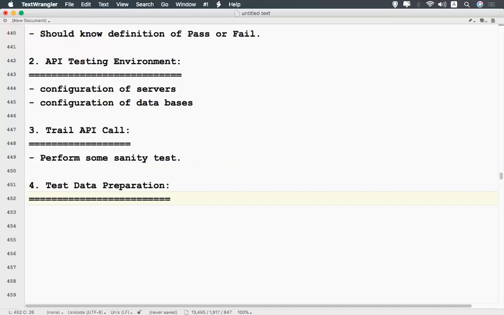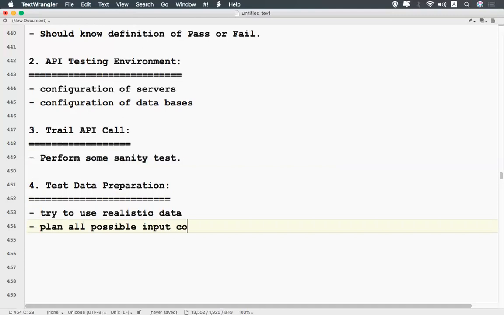Plan all possible input combinations to verify the result and determine whether the API performs as expected.